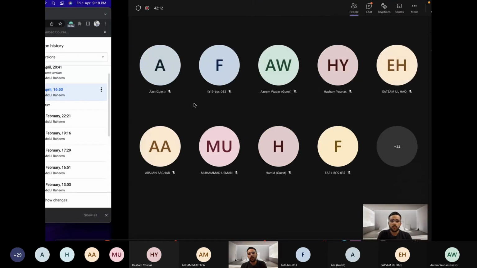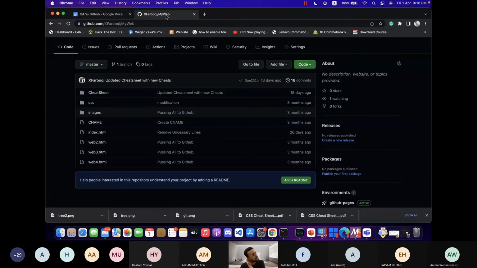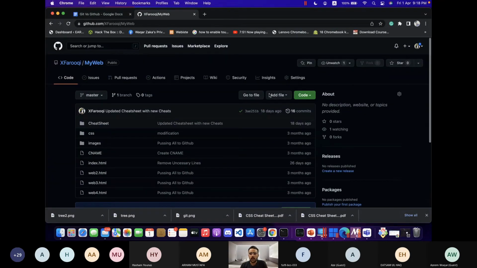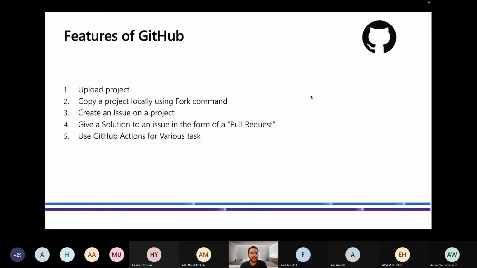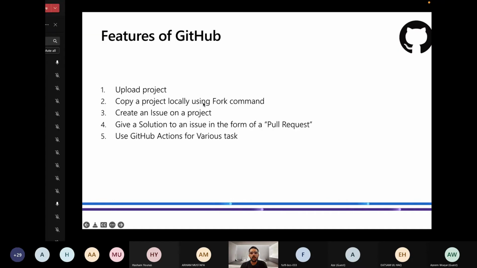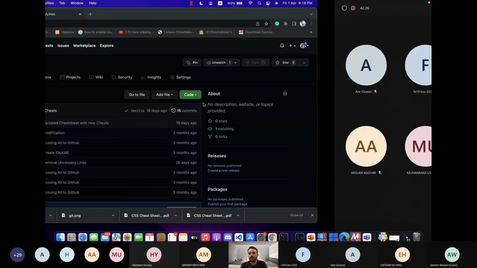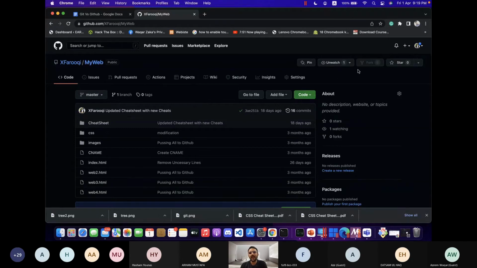So let me know if you are unable to see the screen. Are you able to see this GitHub repository right now? Yes, sir. Okay. So I made a point that GitHub enables us to copy a project using the fork command or clone command. Basically, fork is something, this is my own project, so I cannot fork it, but it is for someone else's project. Let me show you.